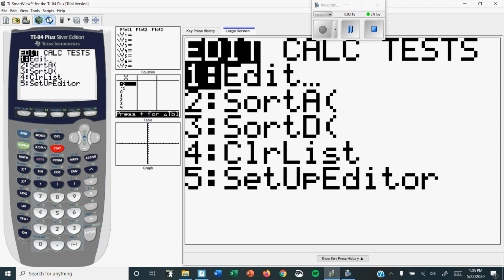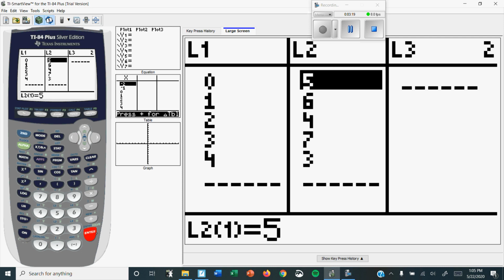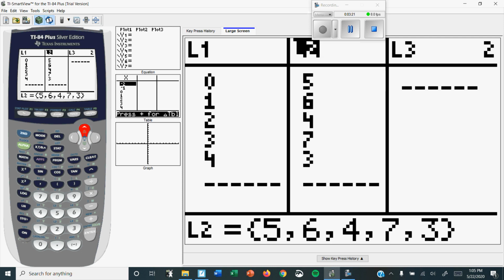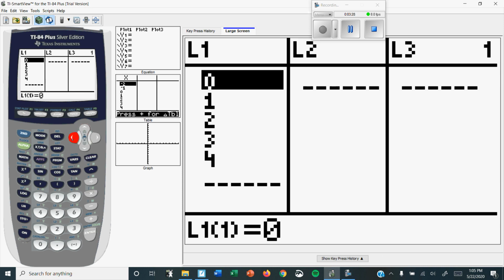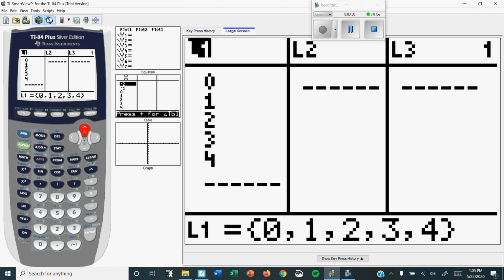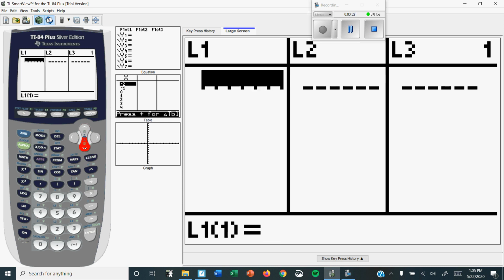So if you press stat, you go to edit. Now I have numbers in both columns. If you go up to L2, press clear. Come on, press clear. There we go. And you go down, it disappears. You go over, you go up to L1, you press clear. And you go back down, and it's good. So now you're going to type in the numbers. To make this go faster, I'll just type it in, and it will appear when we start the video again.